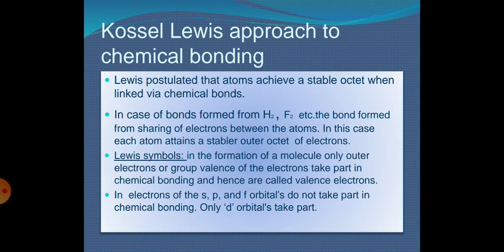There are some different theories which are very useful for understanding chemical bonding, in which the Kossel-Lewis theory is the approach to chemical bonding we are now going to learn. Lewis postulated that atoms achieve a stable octet when linked via chemical bonds.